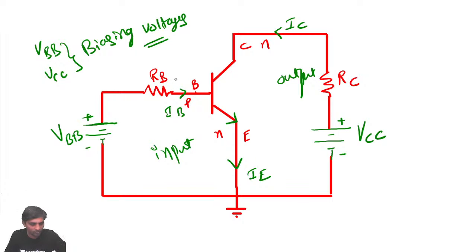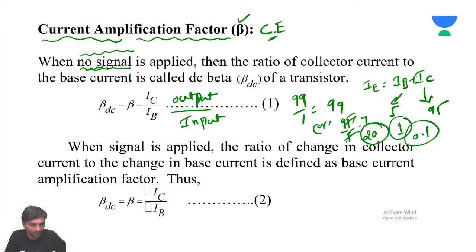Don't get confused with the term no signal. No signal means no AC signal. There's a difference. Don't always think that no signal means no DC either. The DC signals will definitely be there because they are biasing signals.